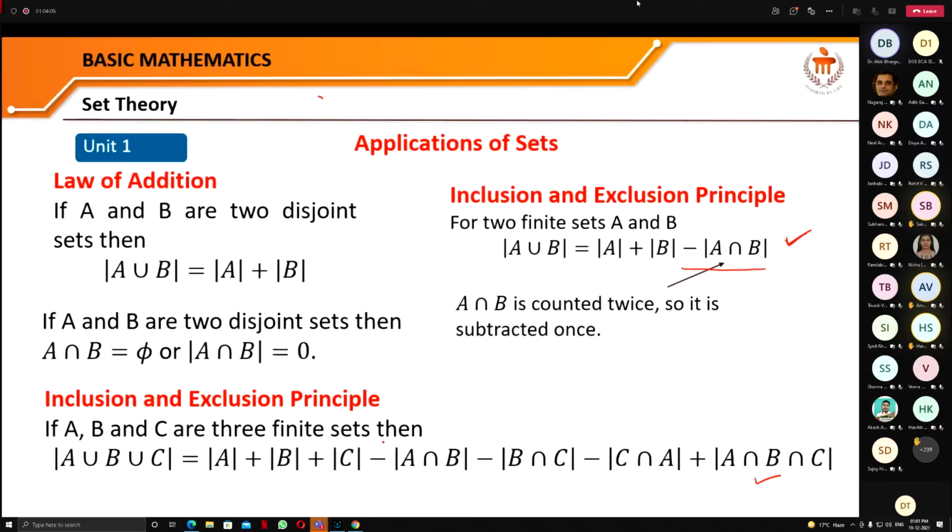Although this principle can be extended for n sets, we will not discuss it right now.